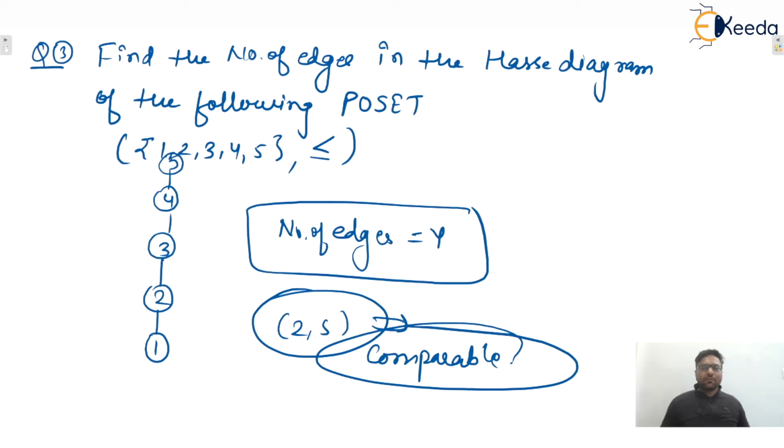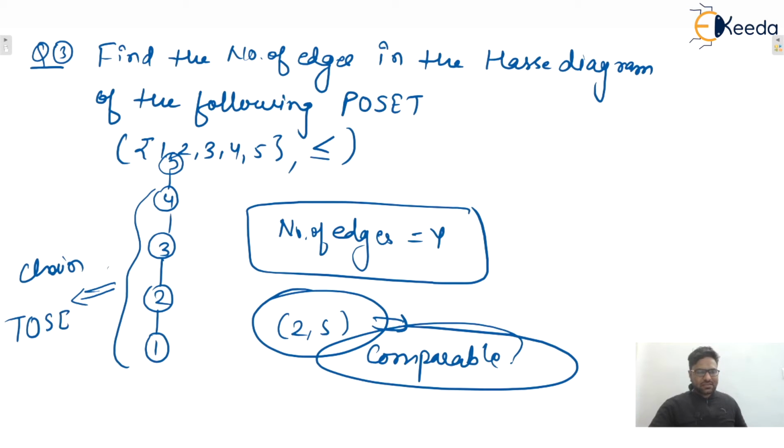So here we can say that every pair of elements is comparable. You can take any pair of elements and they will be comparable. Either this one will be less than or equal to that one, or that one will be less than or equal to this one. I hope this is clear to everyone. So we can say that this is a chain. These types of Hasse diagrams are known as chains, simply one straight path. From the chain we can conclude that it is not only a poset, it is a toset as well, a totally ordered set as well. So if a chain is there, then that poset is not only a poset, it is a toset as well. I hope this is clear to everyone.